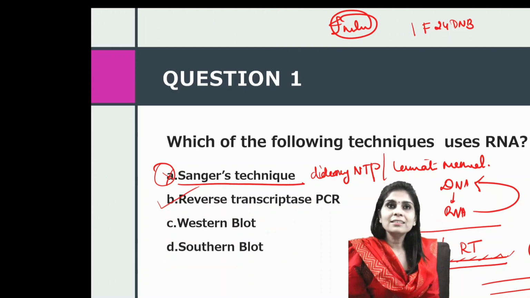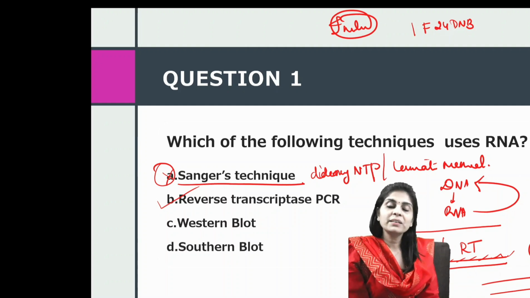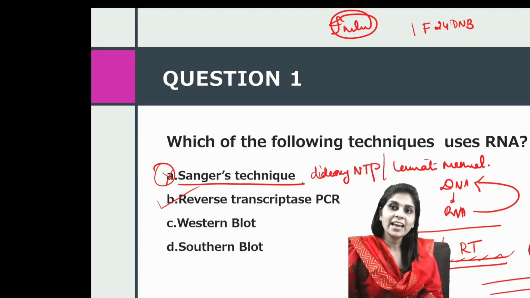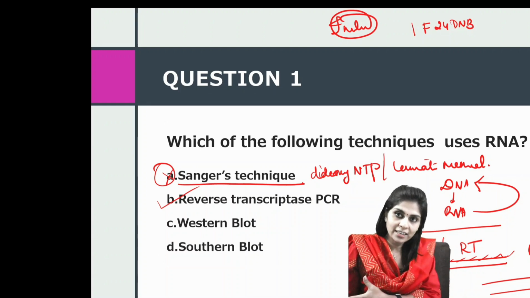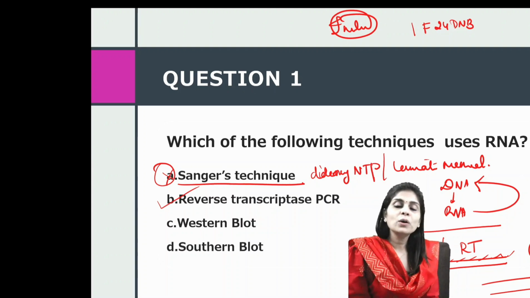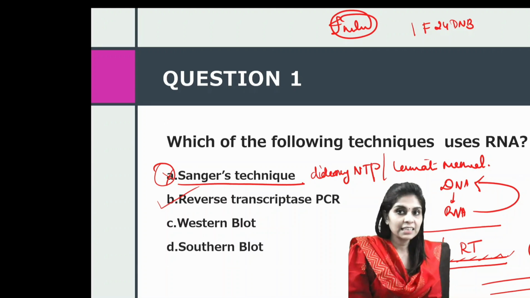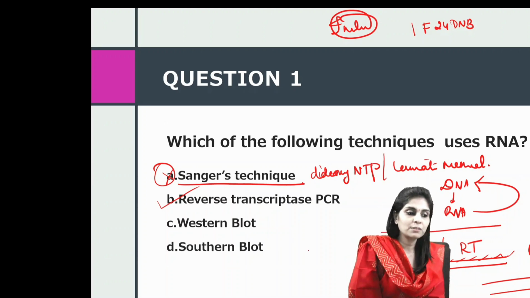And the clinical significance of reverse transcriptase PCR is that COVID-19 diagnosis is done using reverse transcriptase PCR. It's basically a reverse transcriptase quantitative PCR or reverse transcriptase real-time PCR, where we first convert the RNA of SARS-CoV-2 virus into a double-stranded DNA, and then we amplify the double-stranded DNA and we check the viral load. But because it's a semi-quantitative test, we are not giving it as a viral load, we give it as either positive or negative. Yes, that's about reverse transcriptase PCR.